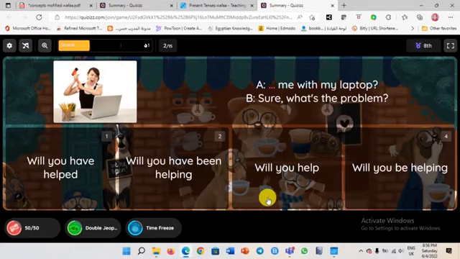Okay, so the answer will be, will you help me with my laptop? Will you help me with my laptop? So this is just a request. Do you remember, dear students, when we told you that with requests we use will plus the infinitive. We use the future simple. So we use here, will you help me with my laptop? This is a request, of course.